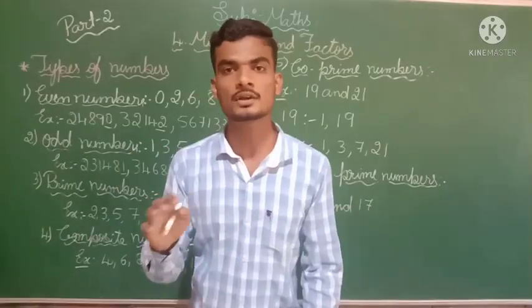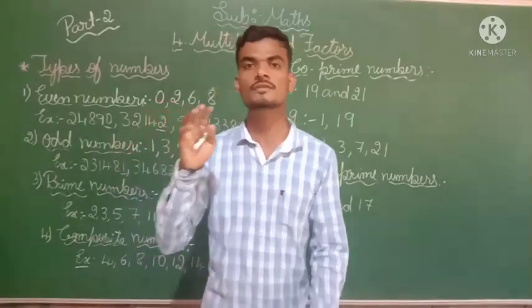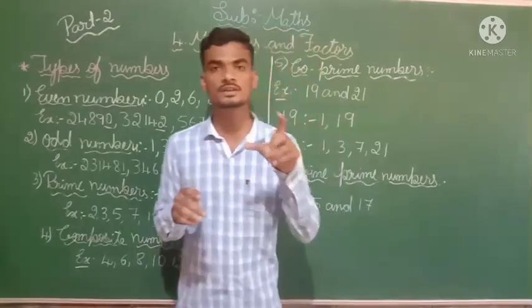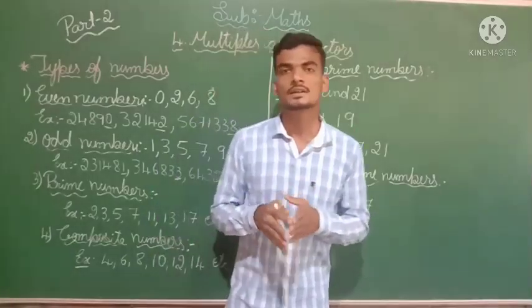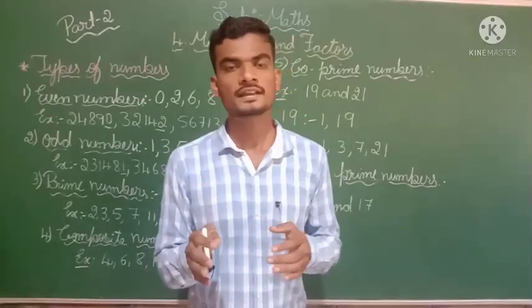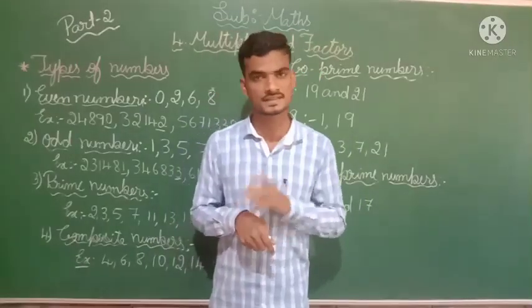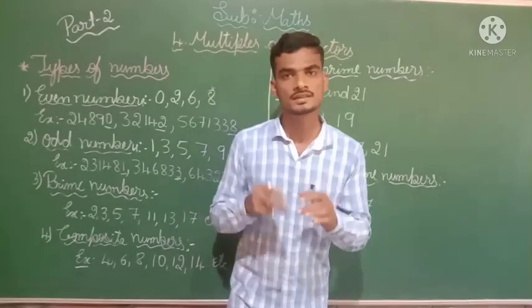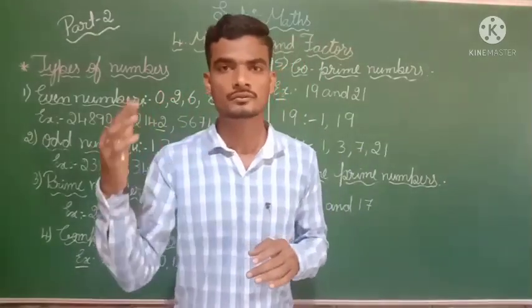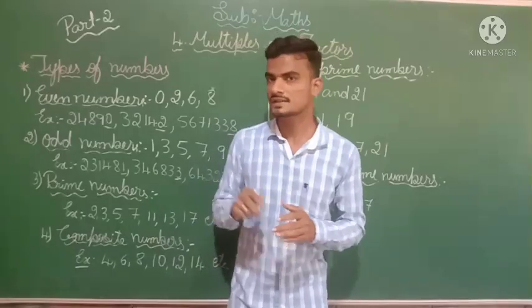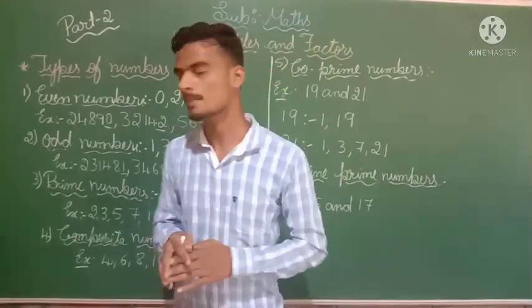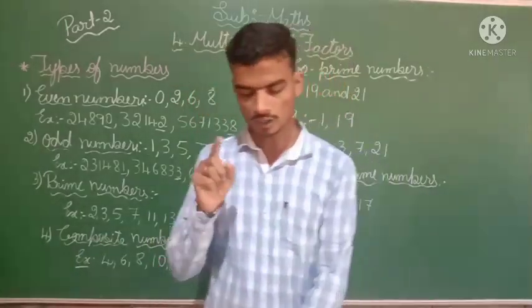75 is also not a prime number, because you are going to find 75 in a table. Which table will you find? That is, you will find it in the 15 table. Okay, 15 fives are how much? 15 fives are 75, is it? So it has more than 2 factors. So 75 is not a prime number. Okay, I hope all of you have filled this.